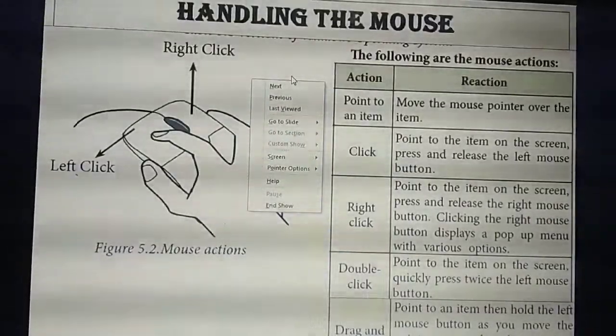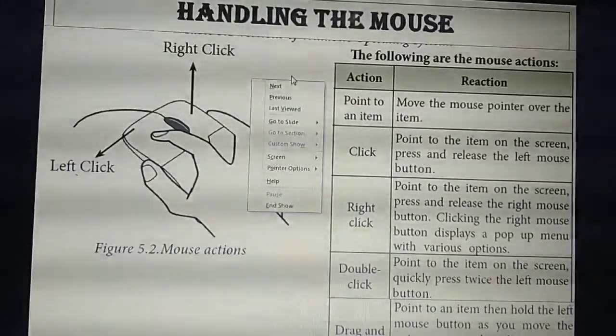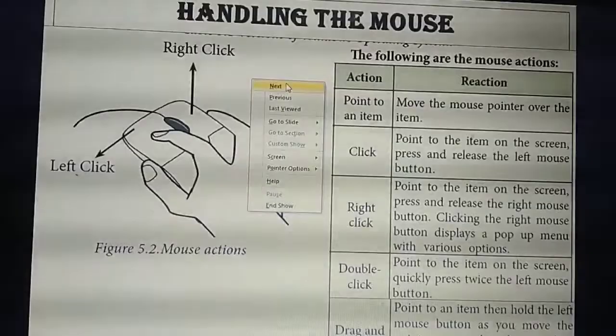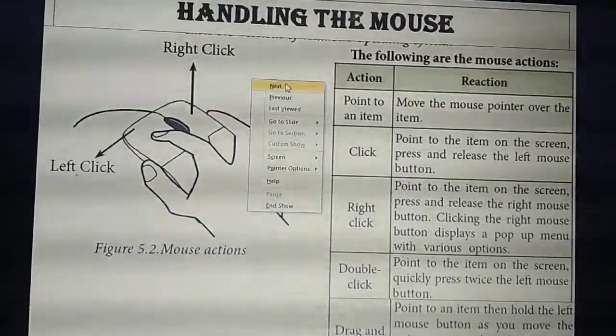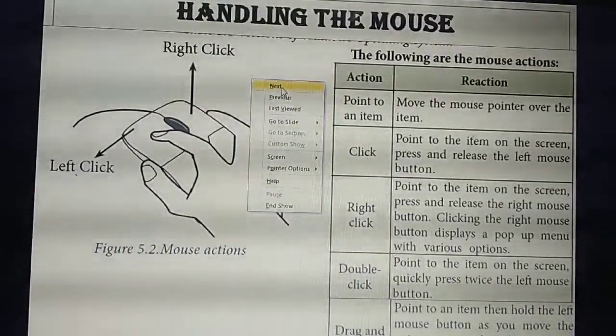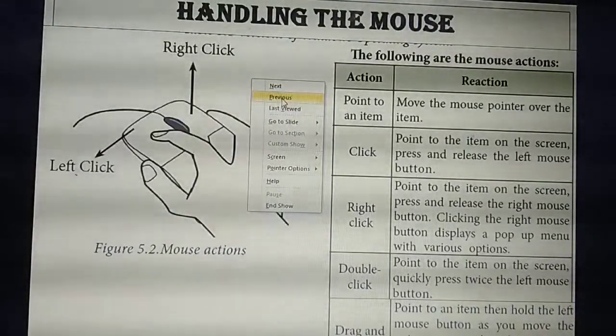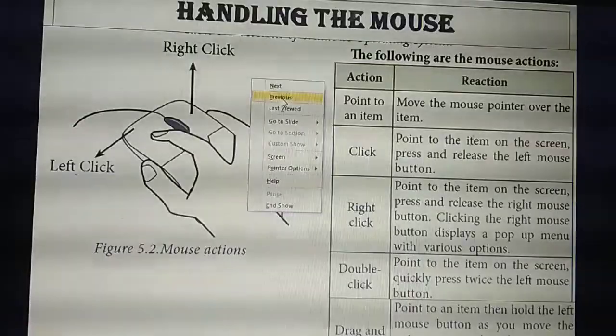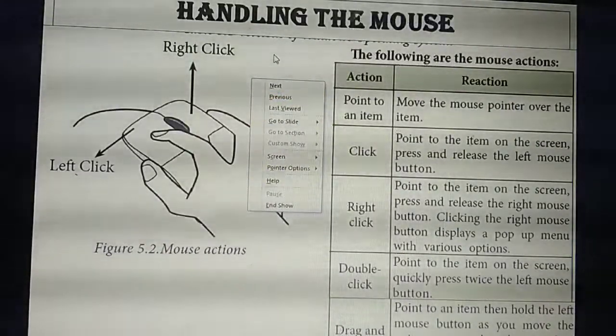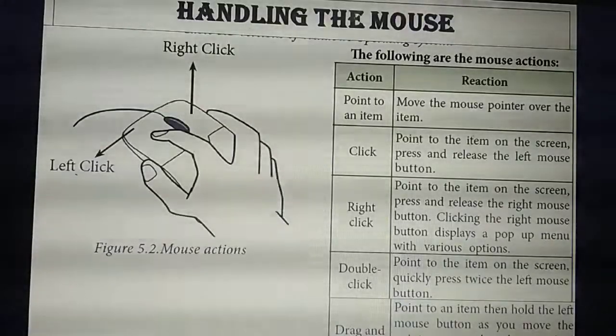From here, whichever action you need to take, you need to click that item. For example, if I need to move to the next slide, which one do I need to click? Next. Otherwise, if I need to move to the previous one, which one do I click? Previous. Based on your wish, you can select any one of the items from the pop-up menu. Understand what's the use of right click?